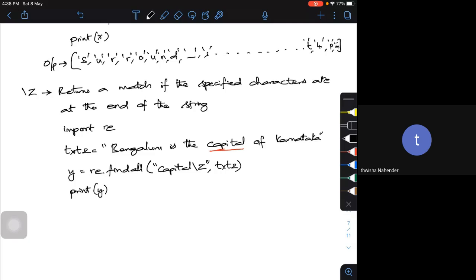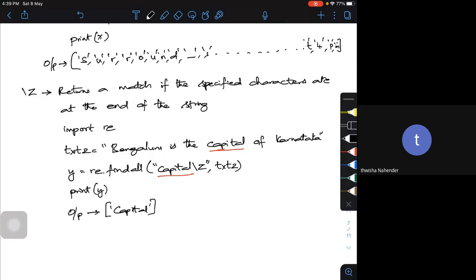My output will be the capital. So I am searching for something which ends with it. If it begins with it, I would have used \A. If I'm looking at something ending with, actually only a part of it, you will try to use \B. For the whole word you are trying to search which ends with that particular thing, you will use \Z. So regular expressions are a bit tricky, and it takes a good amount of practice to understand it.